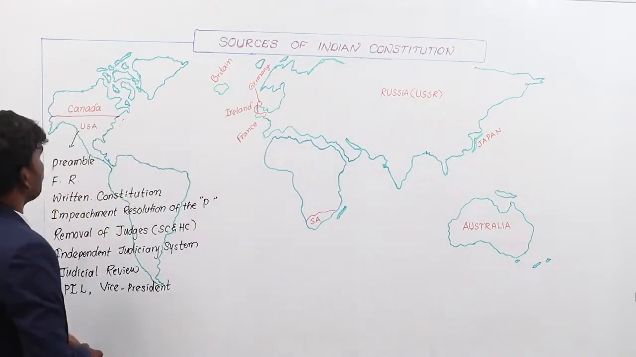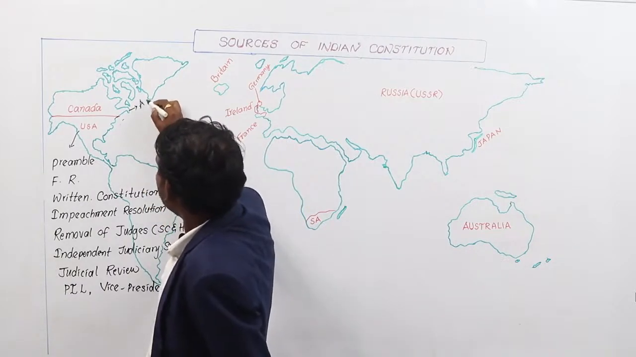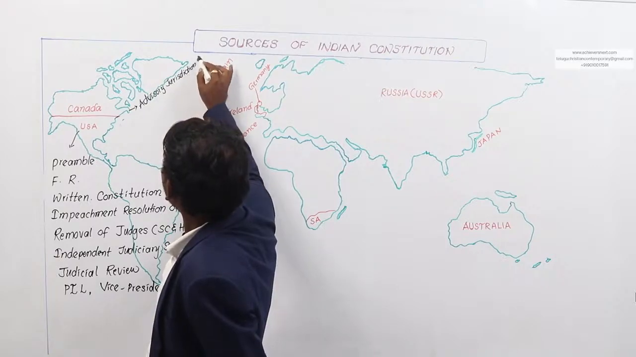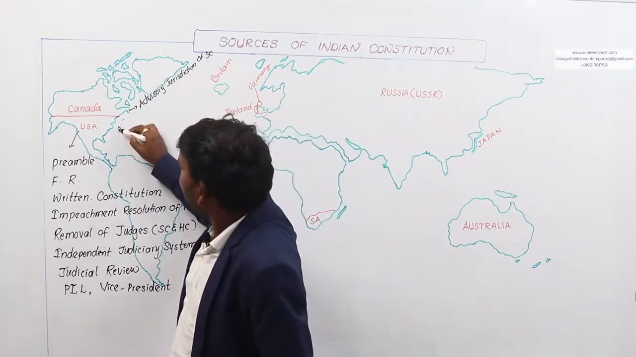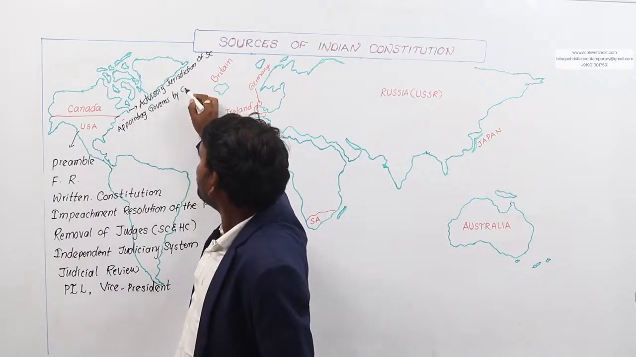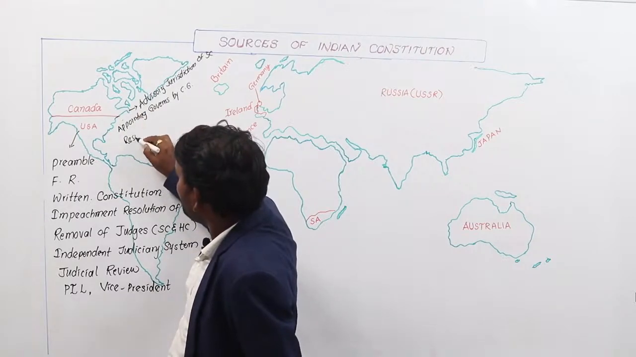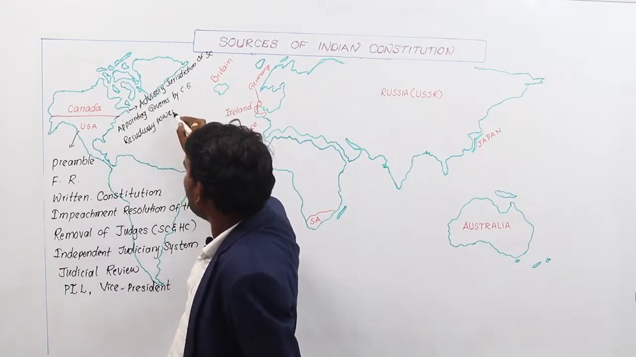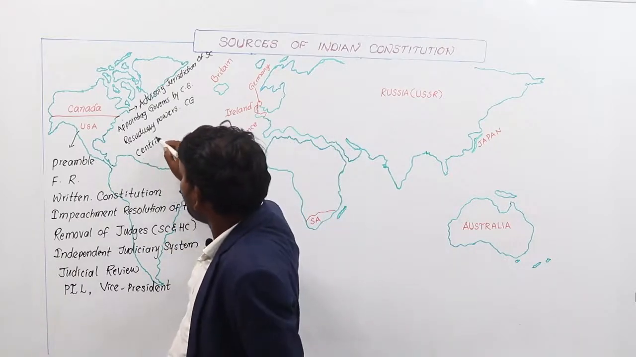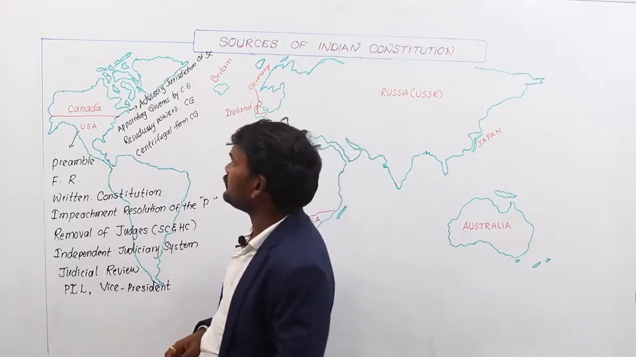And from the Canadian Constitution, we derived the concepts of advisory jurisdiction of the Supreme Court, appointing state governors by the central government, and residuary powers vested in the central government, and the centrifugal form of central government, meaning the strongest form of central government. These things are derived from Canada.